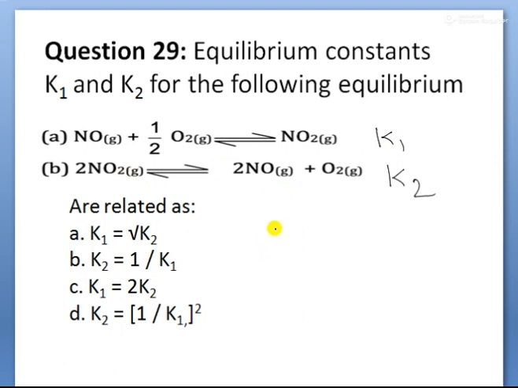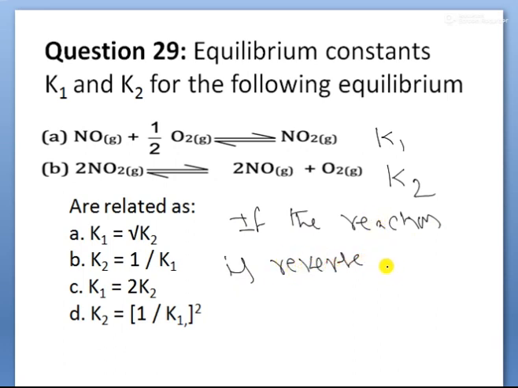If the reaction is reversed, the resultant equilibrium constant, that is here K2, is equal to 1 by K1. And also the equation is multiplied by 2, children.